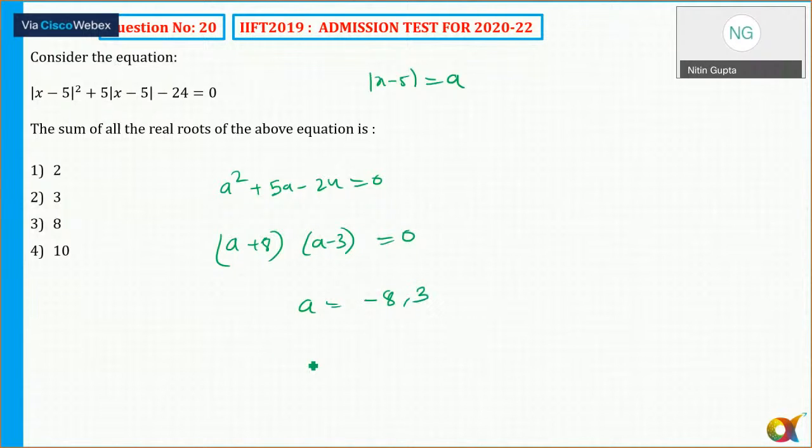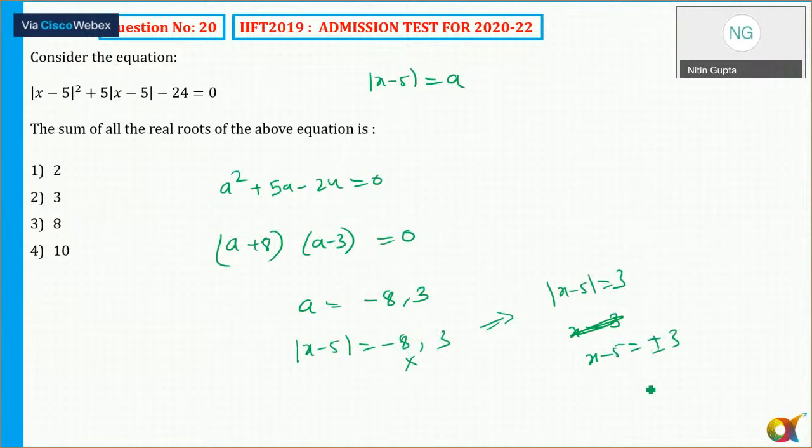So a, which is mod of (x minus 5), is equal to minus 8 or 3. Minus 8 is not possible, which means mod of (x minus 5) is equal to 3. So x minus 5 is equal to plus or minus 3, so x will be equal to 2 or 8. So there are two roots, 2 and 8. The sum of the roots is 2 plus 8, which is 10. So the correct answer is 10. Any doubts to anyone now? Can I move to the next question?